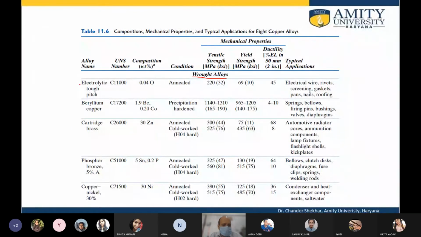If there is electrolytic tough pitch, this is the alloy, and it has comparatively low yield strength, which is approximately 70. Beryllium copper has a good amount of yield strength, 1205 megapascal, and then cartridge brass.